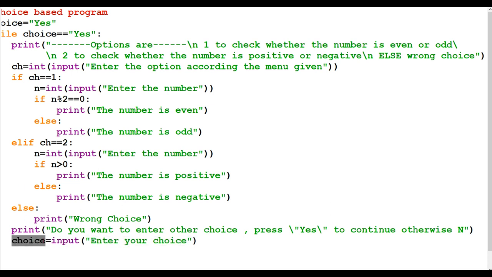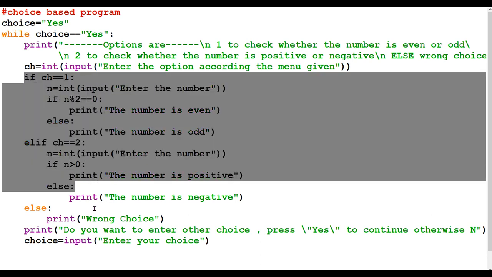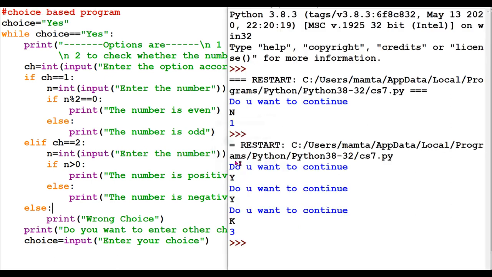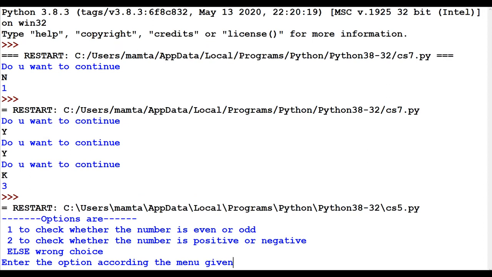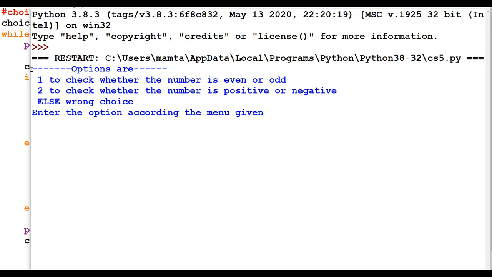This choice, as I've already explained, is for running the loop, to process again and again. For running again and again we have a loop, and for options we have if else. Now we'll run it and try to understand. I'll maximize this. Okay, first I'll close, then run again so that we can get a neat and clean screen.